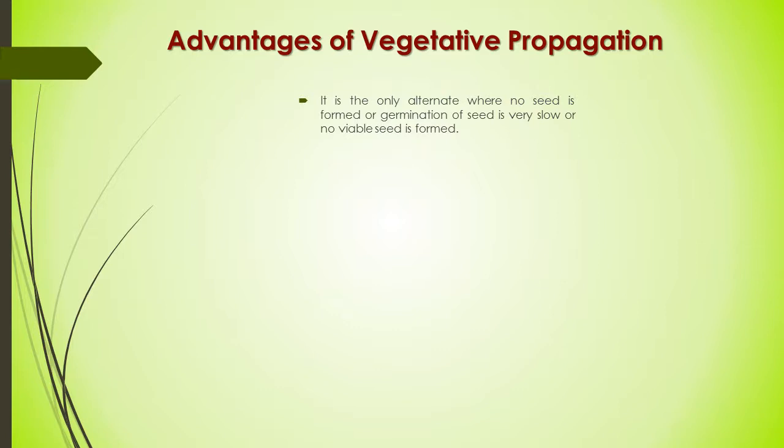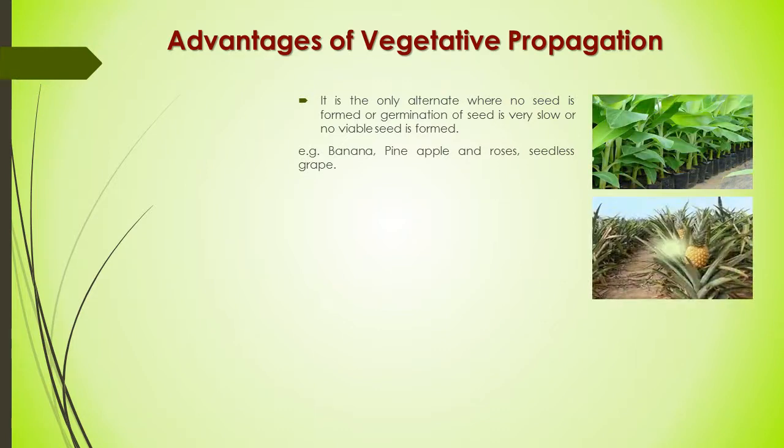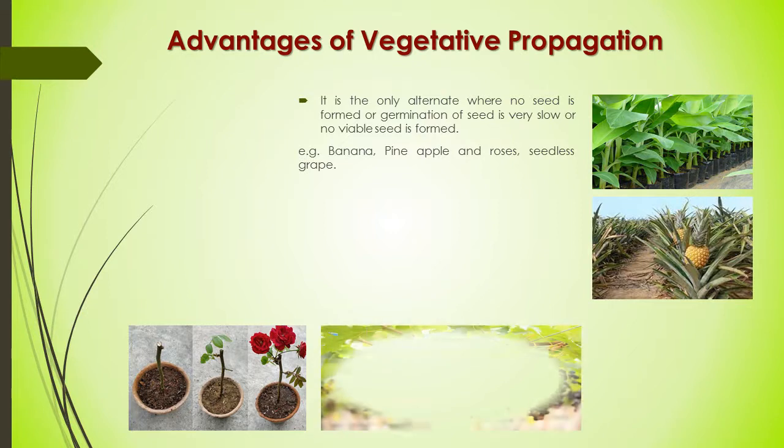For example, banana, right? Next example is pineapple. Another example is roses. And one example is seedless grape, where seed is not produced but the plant can be multiplied easily.